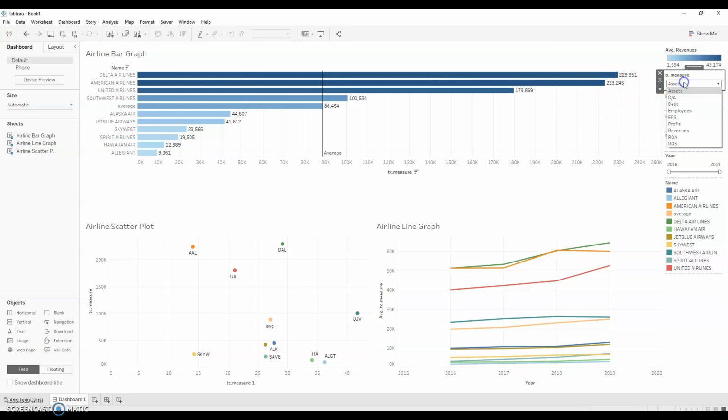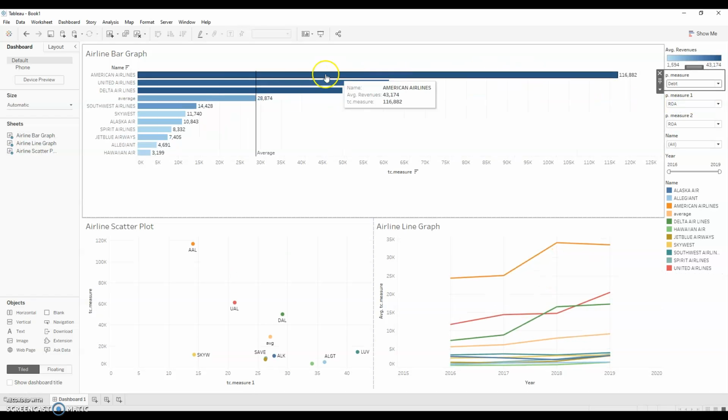Now, one thing to keep in mind is the debt. As you can see, the debt for American Airlines is significantly higher than everybody else. They're way above the industry average: 28,000 is the industry average, while they're in the 116,000s.